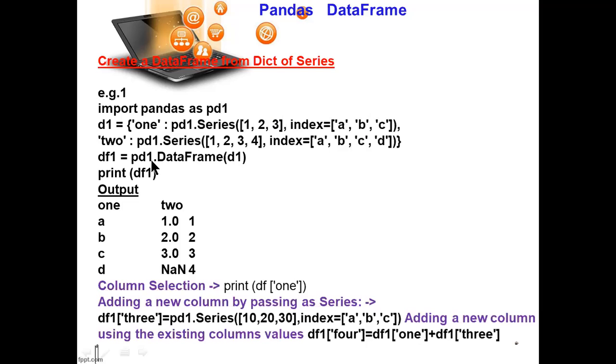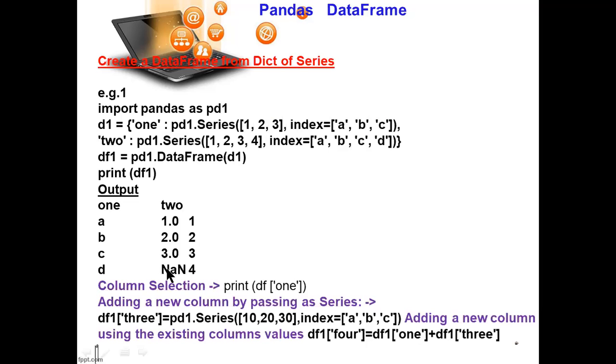So df1 equal pd1 dot DataFrame, d1. What is d1? This is the dictionary name I am calling here. And print df1. What is df1? It is the data frame name. Assigning here, this will be printed. See here 1 and 2. These are column names. So here this is a series with the index, and these are the values assigned, and the empty one. See here 1, 2, 3, 1, 2, 3. So it will show, the fourth value is not there.